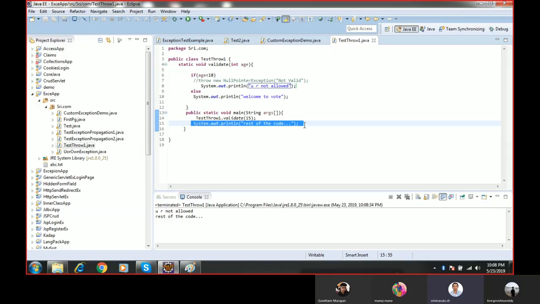But now what I am doing, I am throwing the exception wantedly. In case age is less than 18, then I am throwing an exception manually. If I want to throw an exception manually, then we will use this throw keyword.